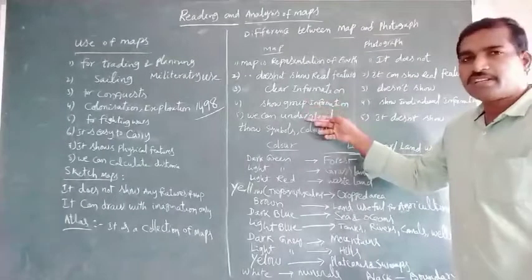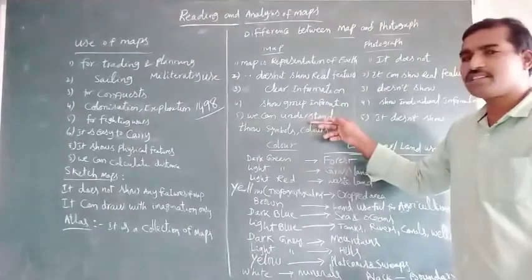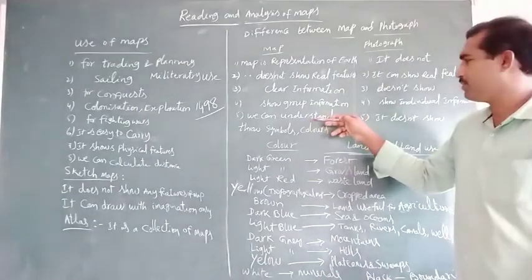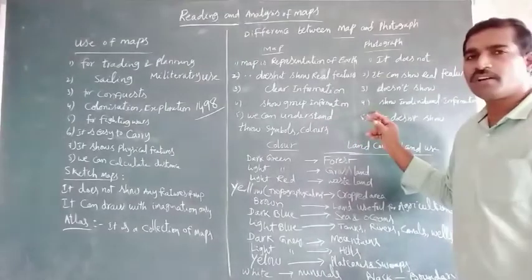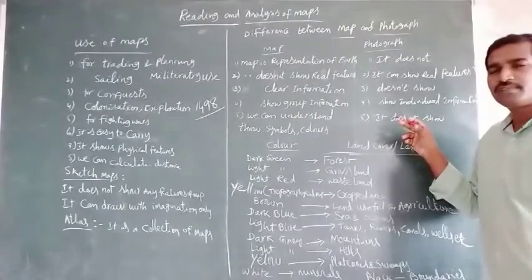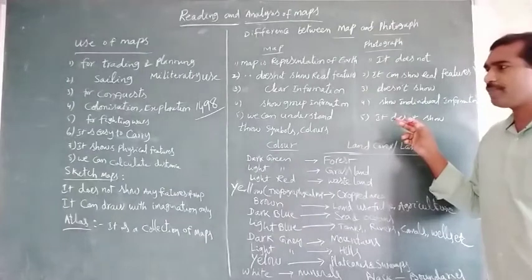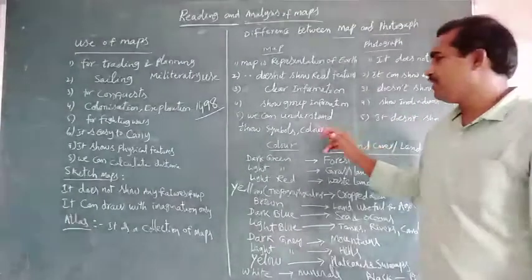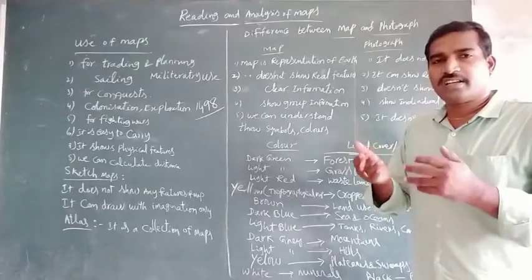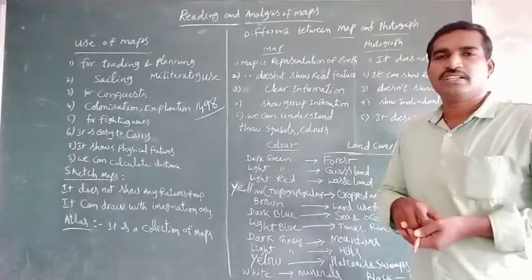Let us look at this board. By observing a map, we can understand that particular information. But in a photograph, we can't understand some information. In a map, we can understand the information through symbols.